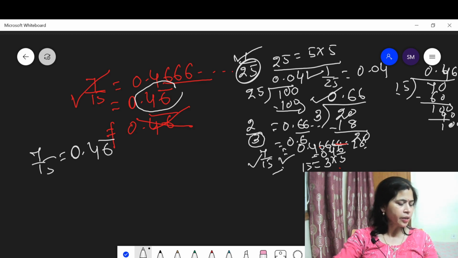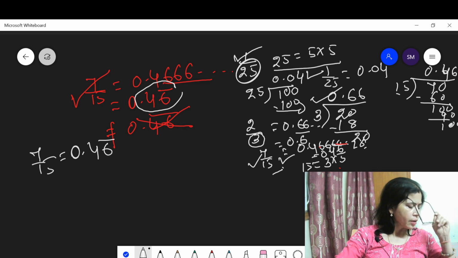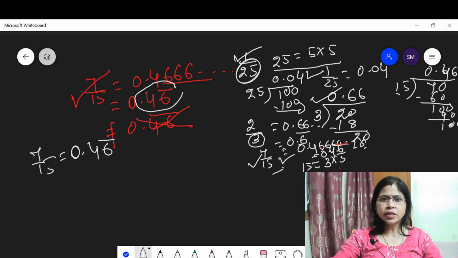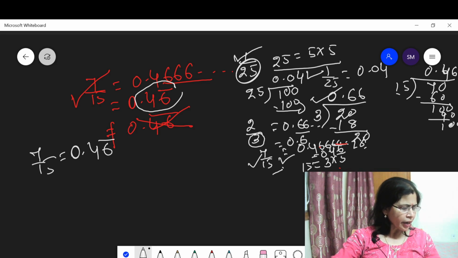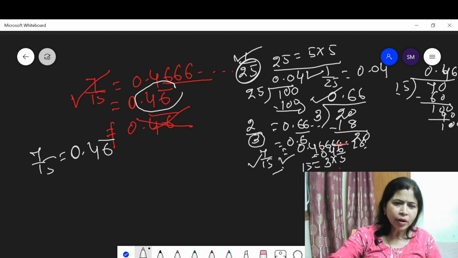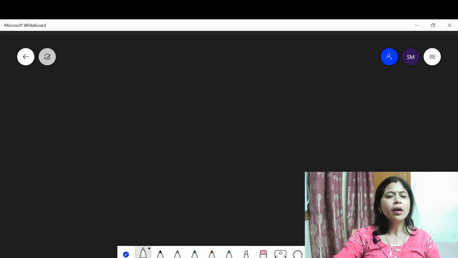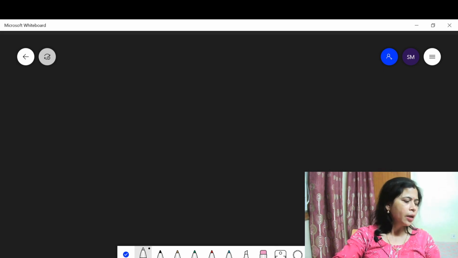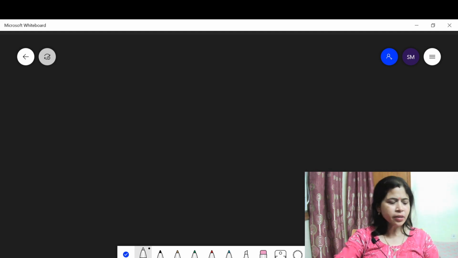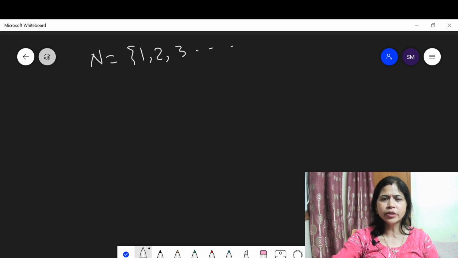Then next, this is terminating. Then next is non-terminating, repeating. Now let us discuss the properties of natural numbers, integers, whole numbers, rational numbers, etc. Let us think about the properties of natural numbers. A natural number is a counting number. You know all these are natural numbers. Let us discuss the properties.